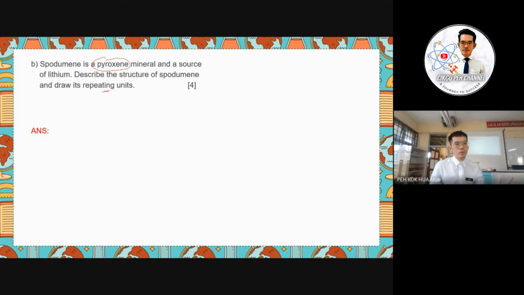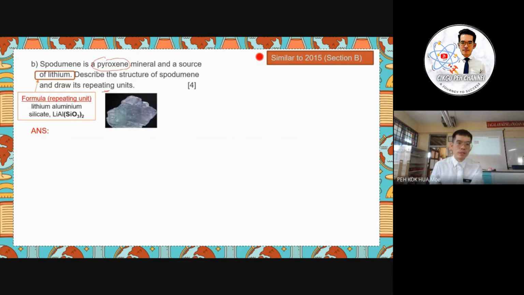The spodumene is pyroxene. Again, we already discussed this, which is similar to year 2015 section B. But actually the spodumene here is lithium aluminium silicate, and the appearance will be like this. But let's say you do not know what spodumene is, never mind, because we already know what pyroxene is.